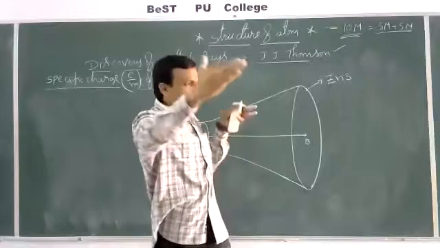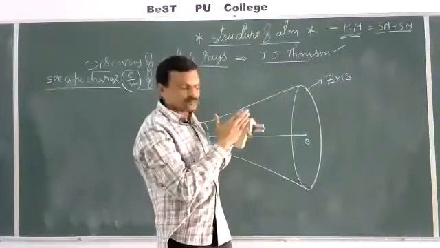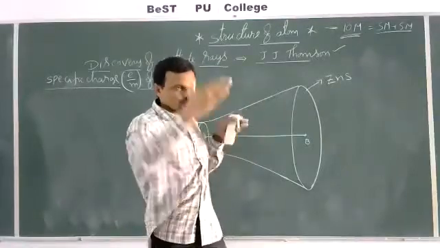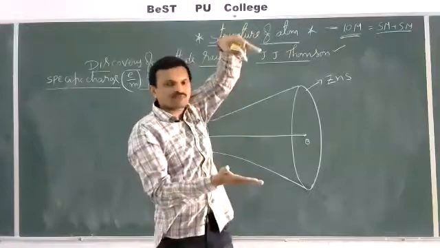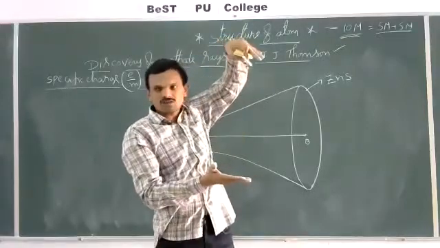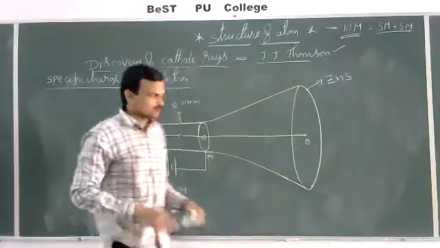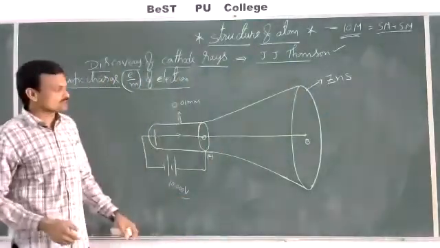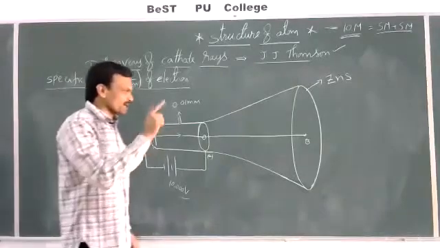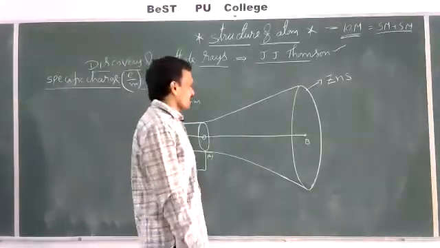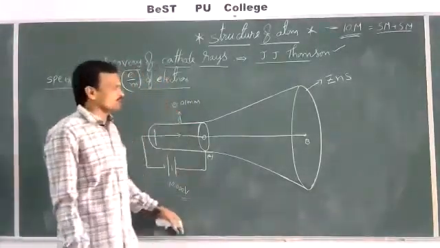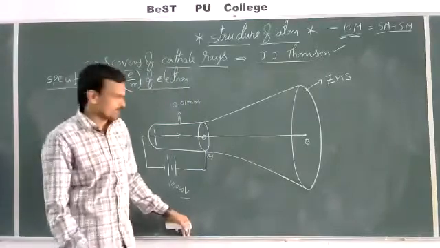And a magnetic field he has applied like this. One is in front and one is behind. So both the magnetic field and electric field are present perpendicular to each other and also perpendicular to the path of the cathode rays. So all these three are mutually perpendicular. So he applied both electric field and magnetic field which are mutually perpendicular to each other.